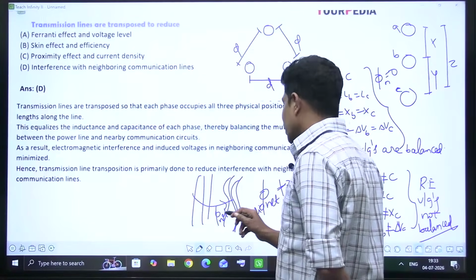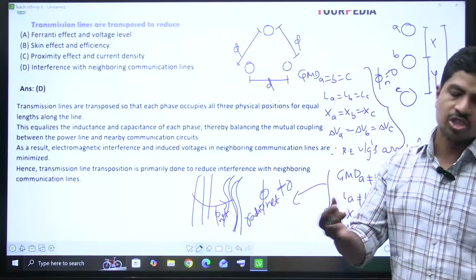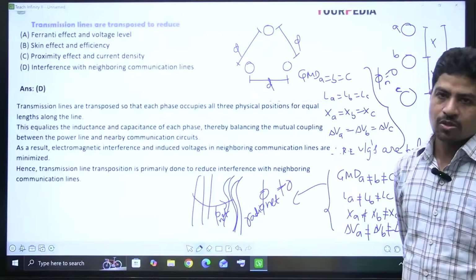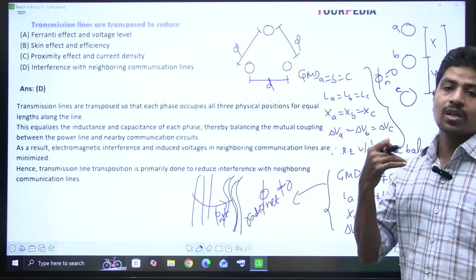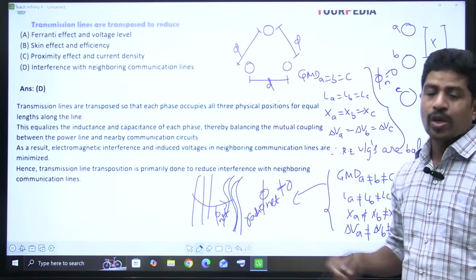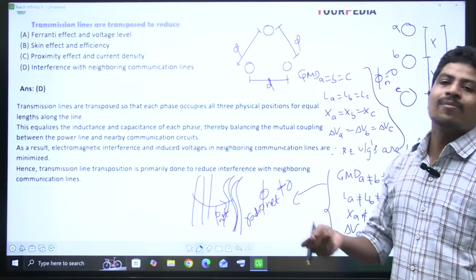So to avoid this radio interference, we have to go for transposition. What is transposition? At regular equal intervals of distance, the positions of the power conductors are exchanged mutually, A to B, B to C, C to A, so that all three conductors experience the same positional GMDs.